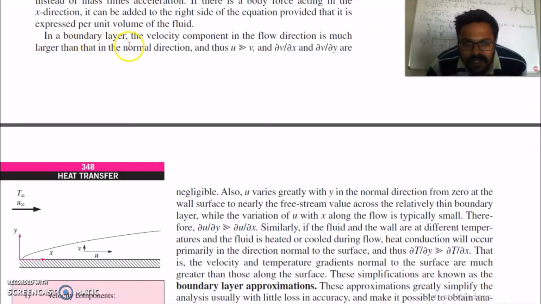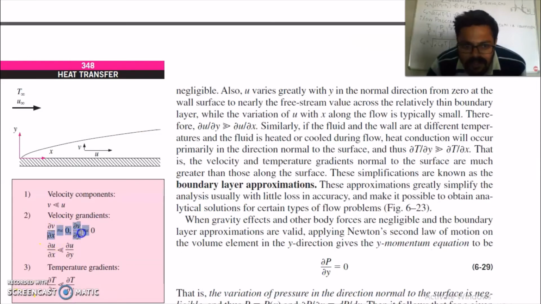In boundary layer, the velocity component in the flow direction is much larger than in the normal direction. Means this u velocity is much greater than v, and del v by del x and del v by del y are negligible.